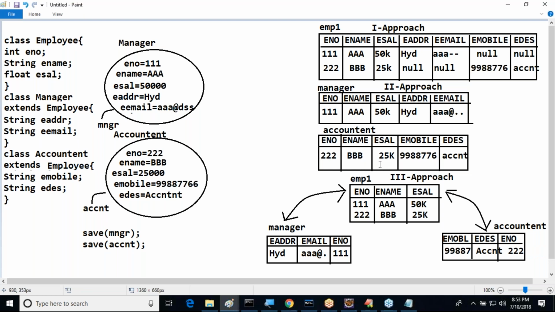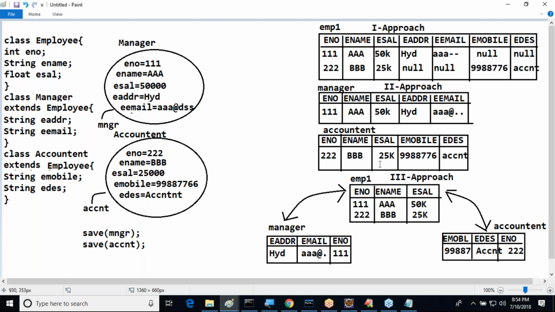So at Java side we are providing inheritance, simply superclass and subclasses. But in database side, how many approaches are available? Three approaches are available. What are the three approaches? All total inheritance representation in the form of a single table, first approach. Second one is which one? For each and every subclass, a separate table came. Two tables we prepared. Third approach is which one? For superclass, a separate superclass table. For subclasses, separate subclass tables we provided. Like this, three approaches exist here.